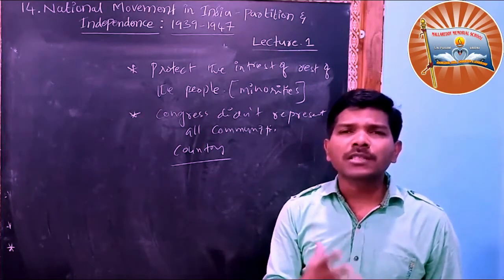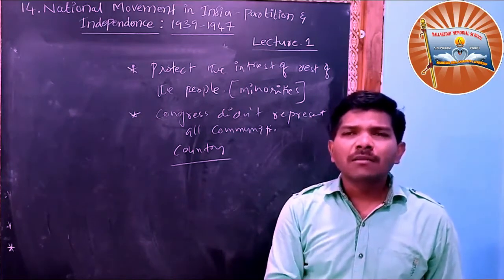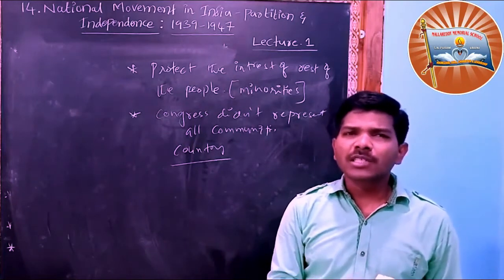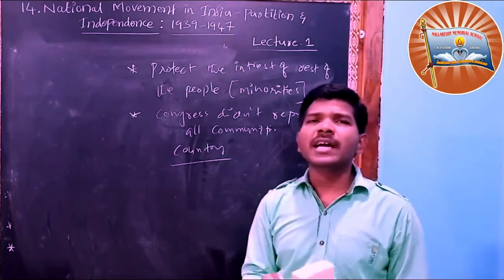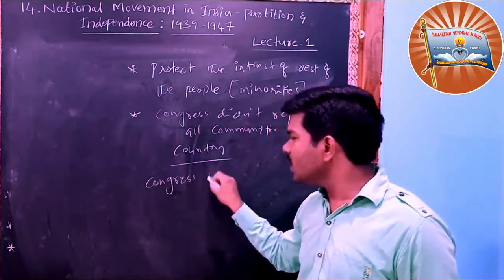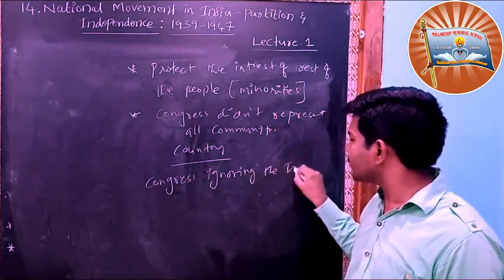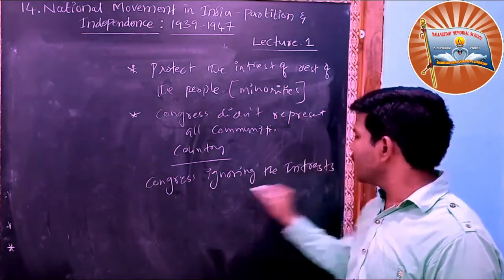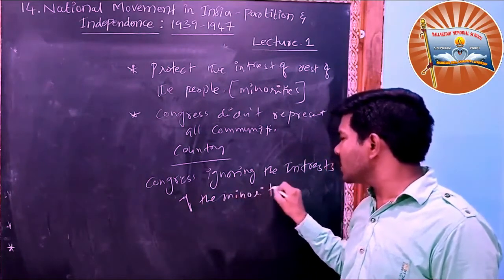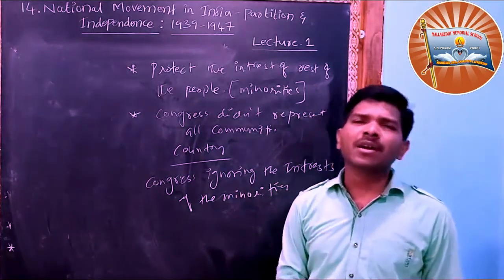We wanted to protect the interest of the Muslims. If we give power to the Congress, Muslims will suffer. So we don't want to give power to the Congress. Okay? So this says that Congress is ignoring the interest of the minorities. Yeah, the Britishers are saying that Congress is neglecting the minorities.